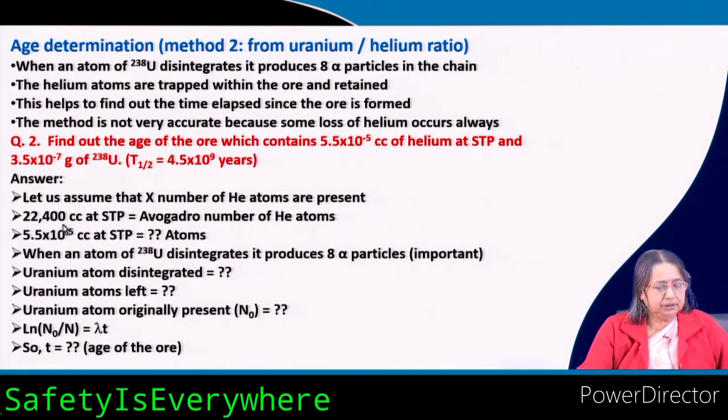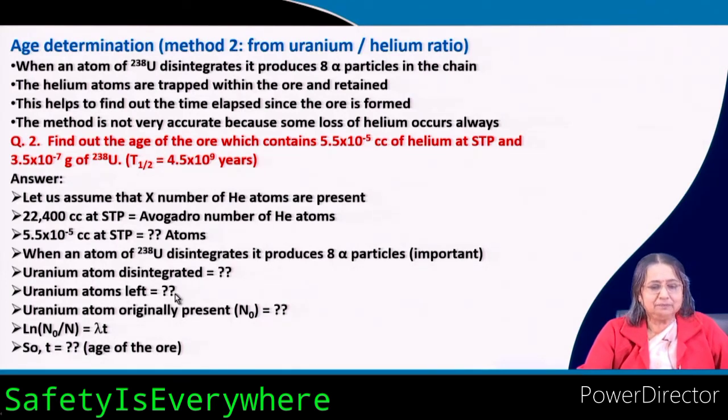22,400 cc at STP is equivalent to Avogadro number of helium atoms, that we know. So, this much cc at STP is how many atoms? When an atom of uranium 238 disintegrates, it produces 8 alpha particles. For each nuclear transformation to lead, 8 alpha particles are produced. That you have to remember, and you have to use this. Uranium atoms disintegrated, how much you have to calculate.